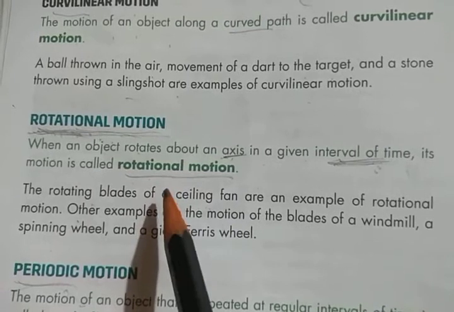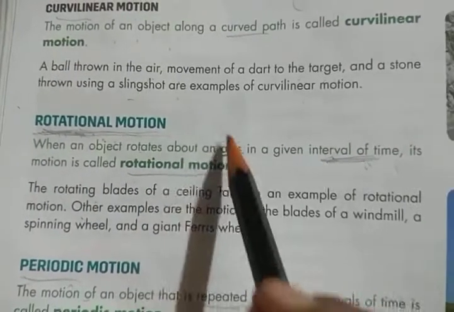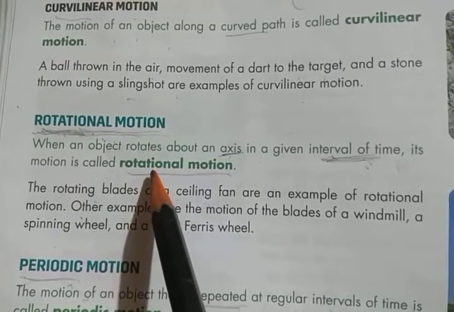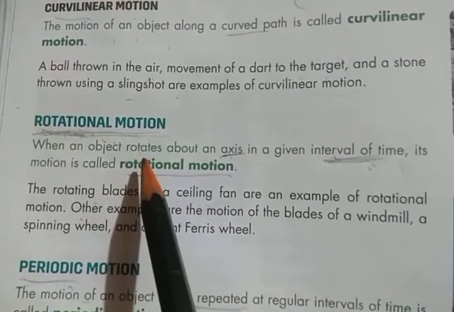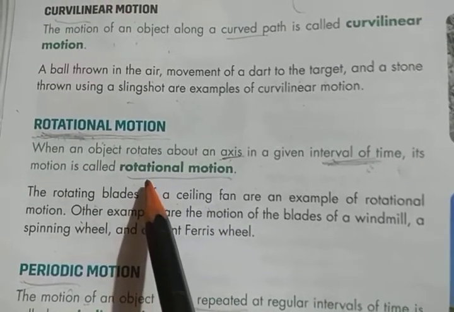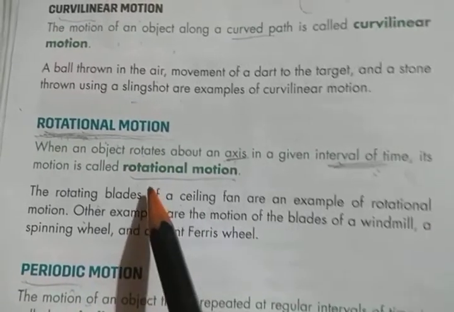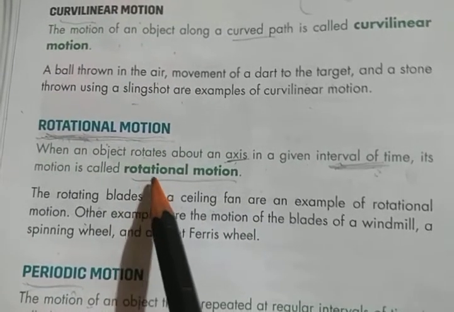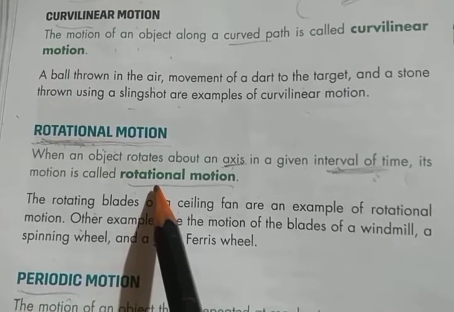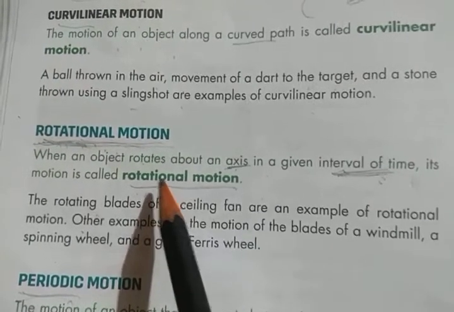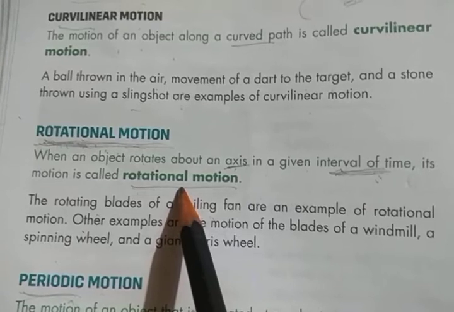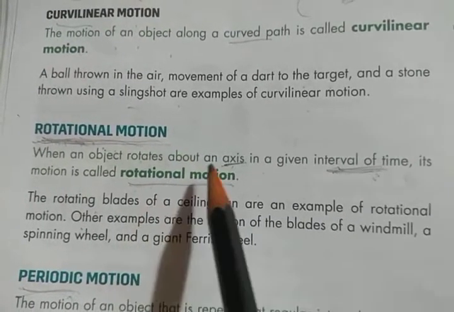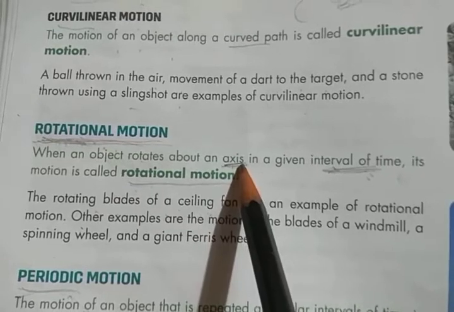That means we can say if every particle in the body moves in a circle about a single line, it is called rotational motion, and the single line is called axis.